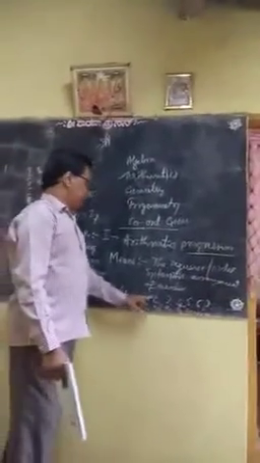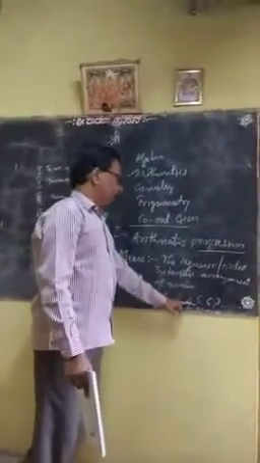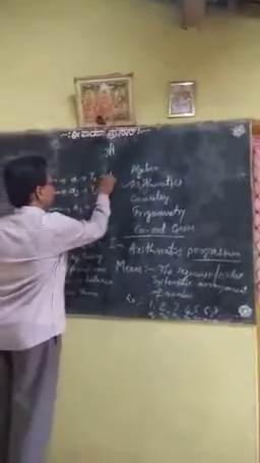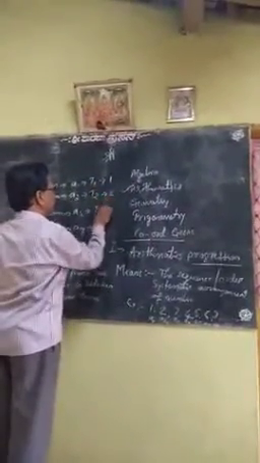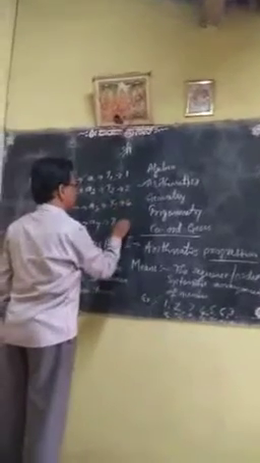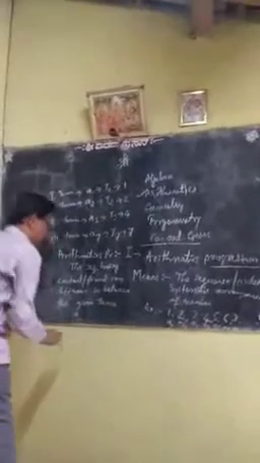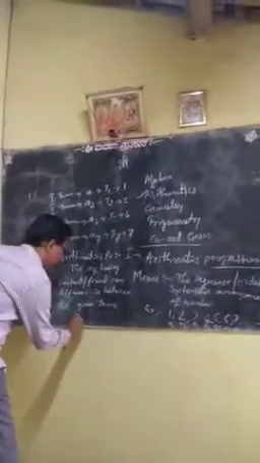So A1, A2, A3, A4, A5, A6, A7, like this. These are the terms I already told. A1 is here 1, A2 is here 2, A3 is here 4, A4, this one is A7. So like this, these are the numbers. As the definition says, the arithmetic progression has the nth term.